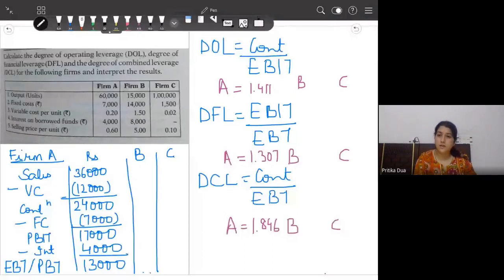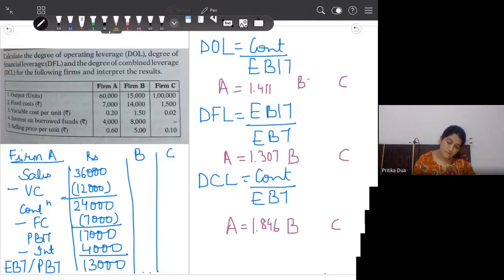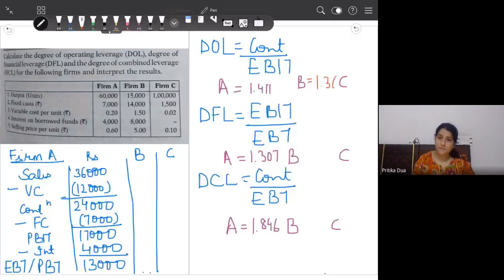Yes, how much is the leverage? Okay, Jatin has solved. Rest of you also. For firm B, please check the answer: 1.36, 1.26 and 1.72. Is everyone getting this answer for firm B? Okay, I'll also just note down these values: 1.36, 1.26, 1.72.